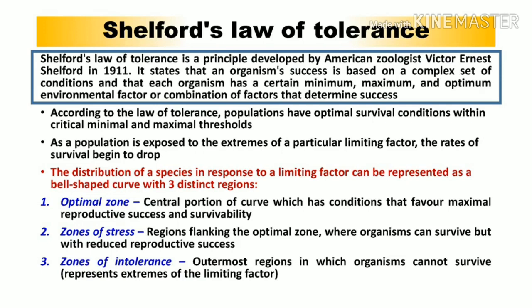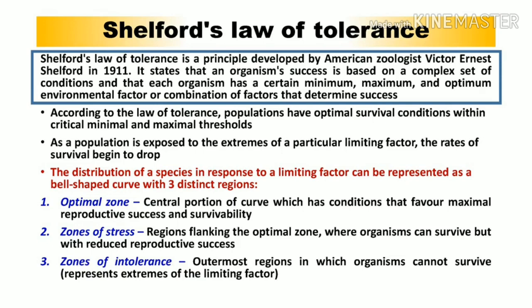In the third line it has been mentioned that as a population is exposed to extremes of a particular limiting factor, the rate of survival begins to drop. Extreme means any kind of unfavorable condition. So if we expose a population to some kind of unfavorable condition, obviously that will lead to a decrease in the population density, because an unfavorable condition is not going to enhance population growth.